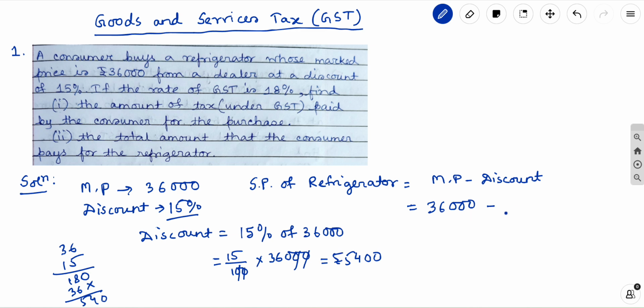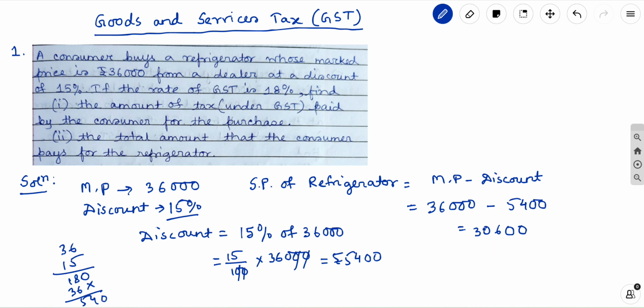The selling price will be the marked price minus the discount, that is 36,000 minus 5400, which comes to 30,600. So this is the selling price. That becomes the cost price for the consumer, the amount that needs to be paid by the consumer.